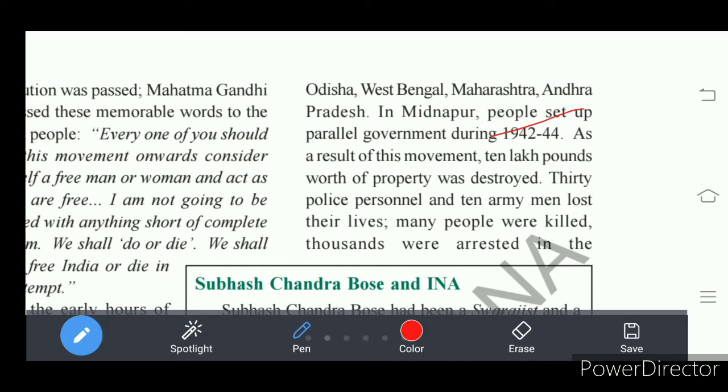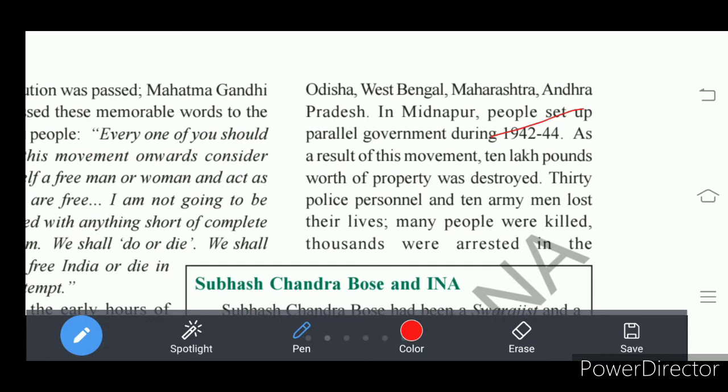So with this Quit India movement, 10 lakh pounds worth of property was destroyed at that time. It is in the British currency; British currency is pounds.